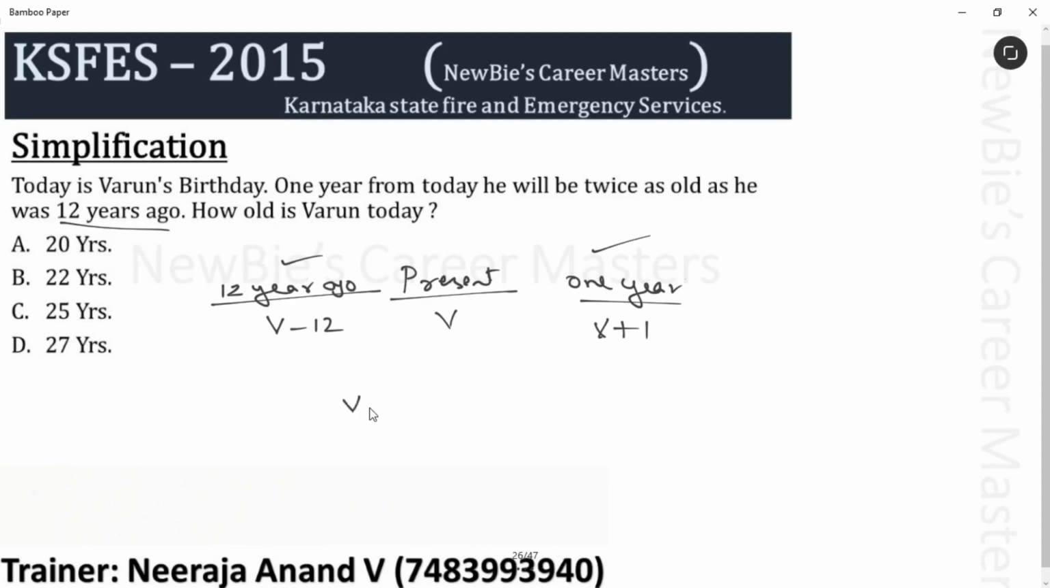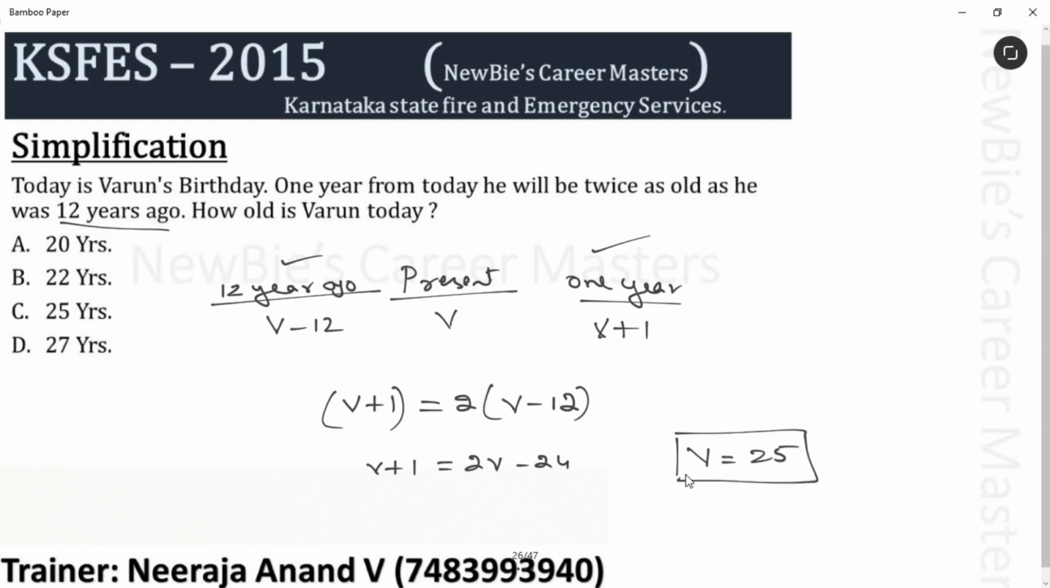That means, see, V plus 1 is age after 1 year. This is equal to twice of his age 12 years ago. Simple. Just solve for V and get the answer. See, this is V plus 1 equals 2V minus 24. Send this V to RHS and 24 to LHS. We get V is equal to 25. Meaning present age of Varun is 25 years. Very simple question, no? Okay, let's continue now.